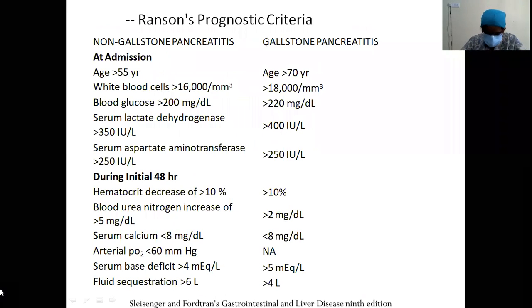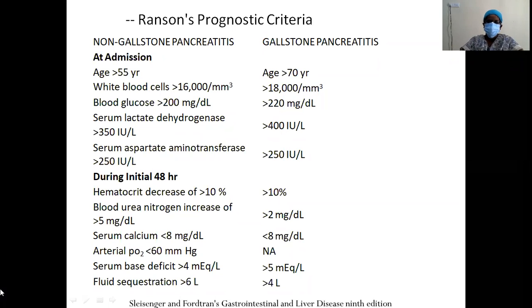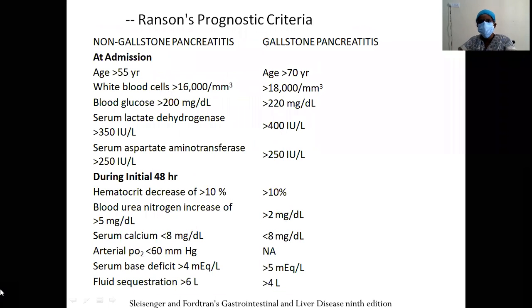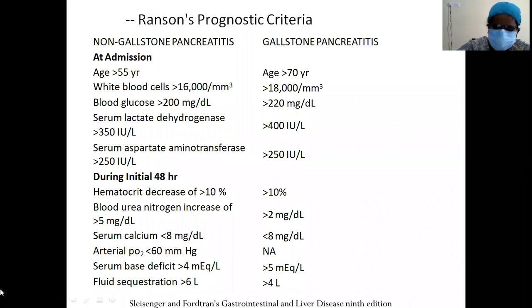What are the other prognostic criteria for prognostication? Ideally, we want to see non-gallstone pancreatitis. What are the things you want to check upon admission? Upon admission, you want to check Ranson criteria. A Ranson criteria score of up to 3 is mild pancreatitis. More than that is severe pancreatitis.